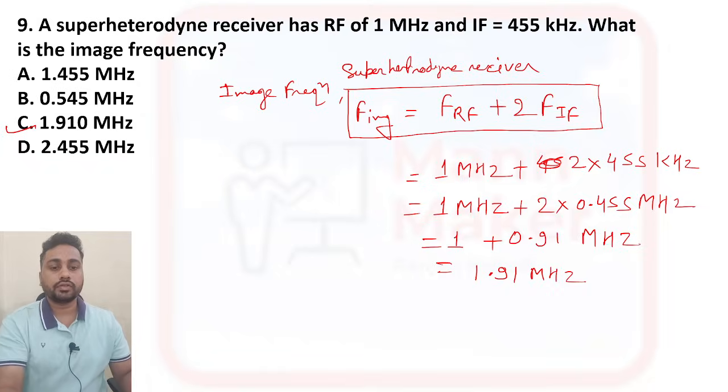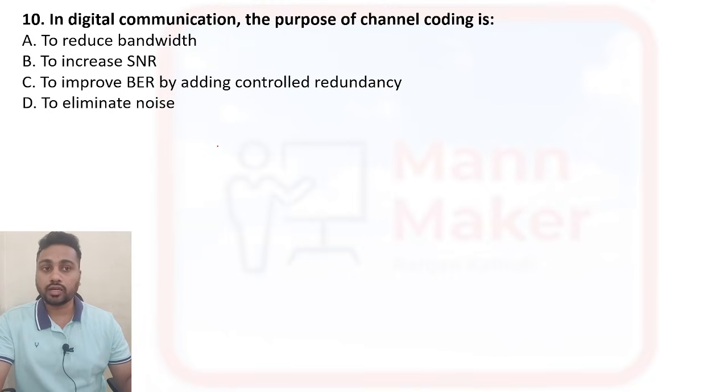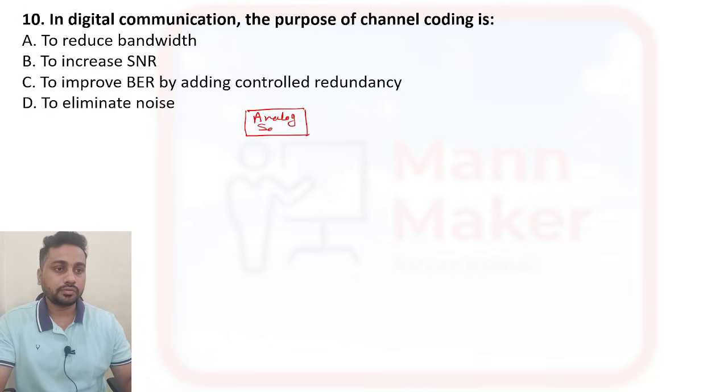Now the next one is: in digital communication, the purpose of channel coding. Digital communication, as I told you at the time of introduction, in simple terms converts an analog signal into a digital signal. So basically, initially we have an analog source as an input.